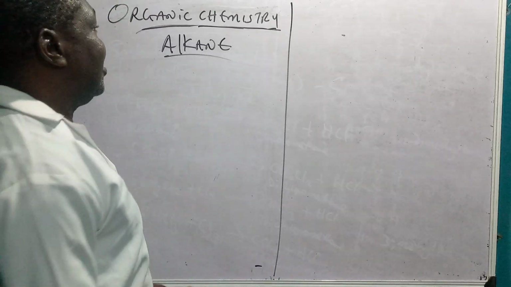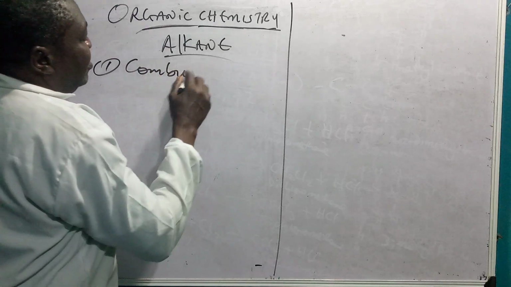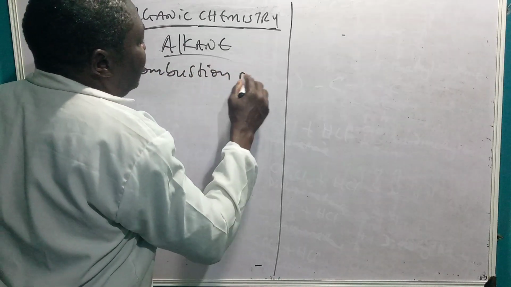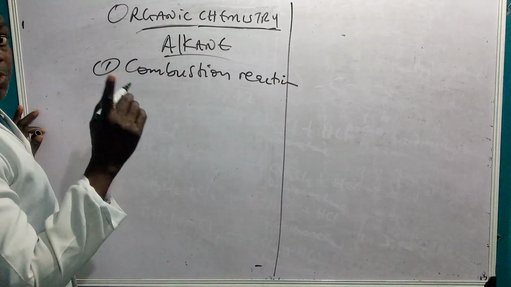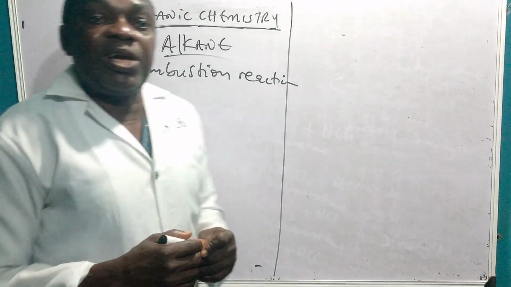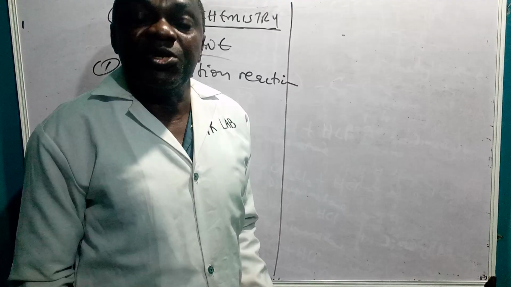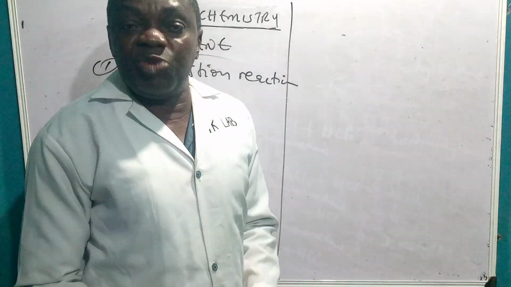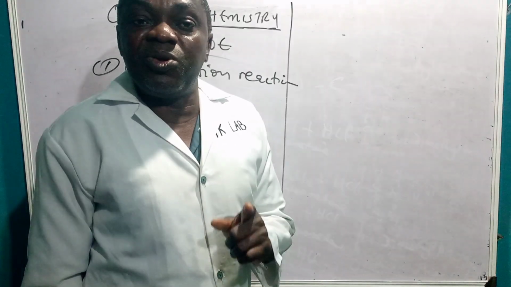Let us get started with the reactions. We said the first one is combustion reaction. So we are going to use methane because it's the simplest member of the series. But you already know that all the alkanes undergo similar chemical reactions, although they vary in strength as the number of carbon atoms increases, based on what we learned under homologous series.